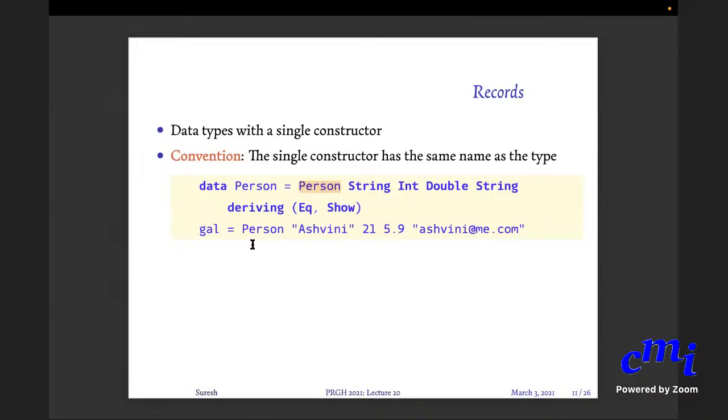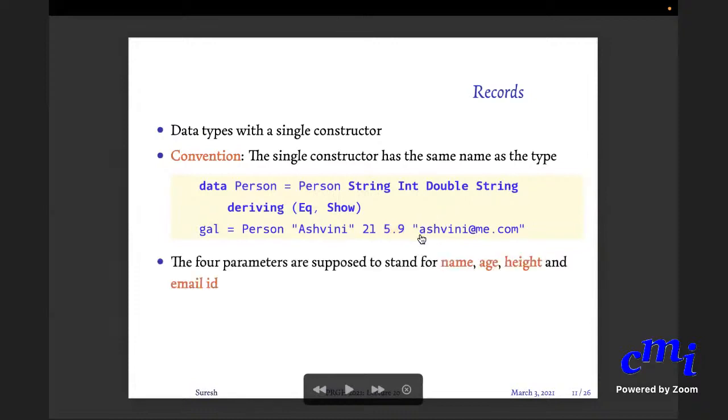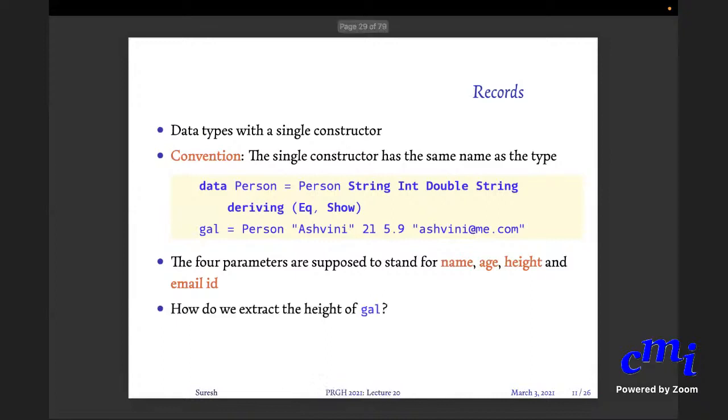Okay, so here somebody is named Ashwini, and this is her name, that is the first string. Int is the age, let's say, double is the height. I don't know if 5.9 is considered tall or short or whatever. And string, that is the email ID. You can have things like this, right? So how do you extract the height of this person now?